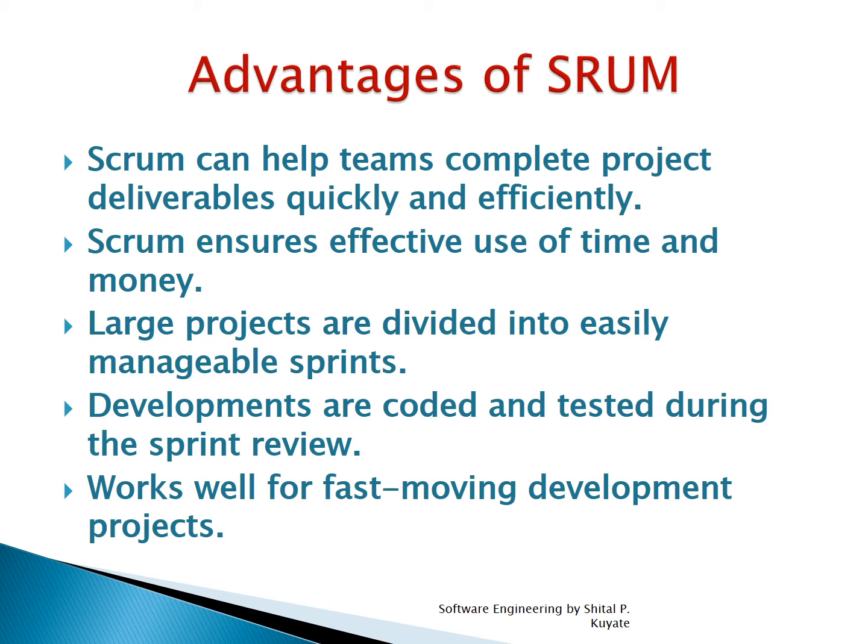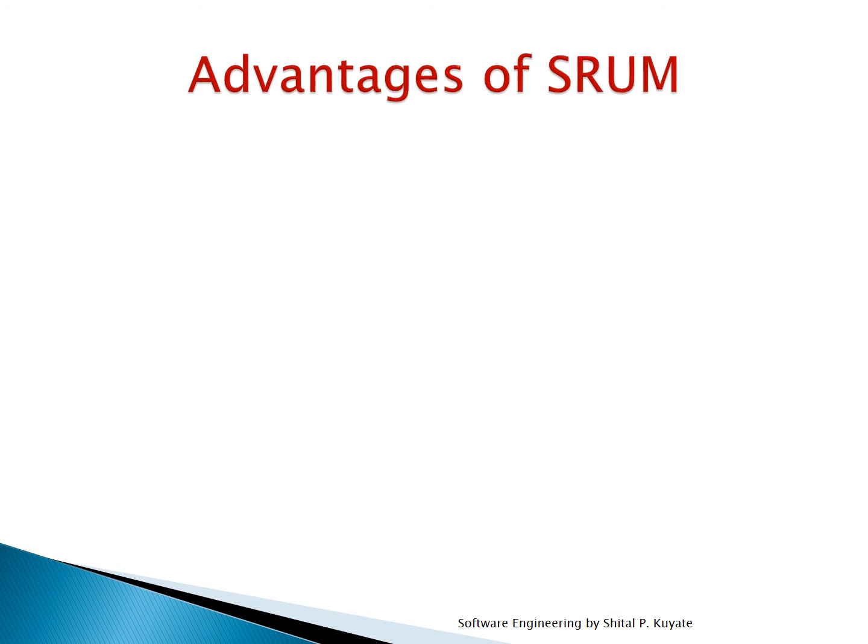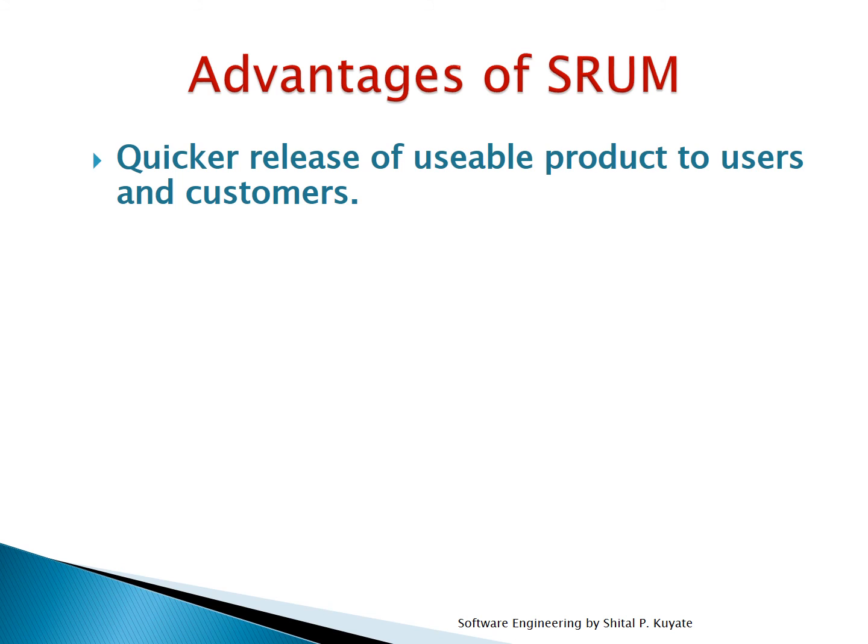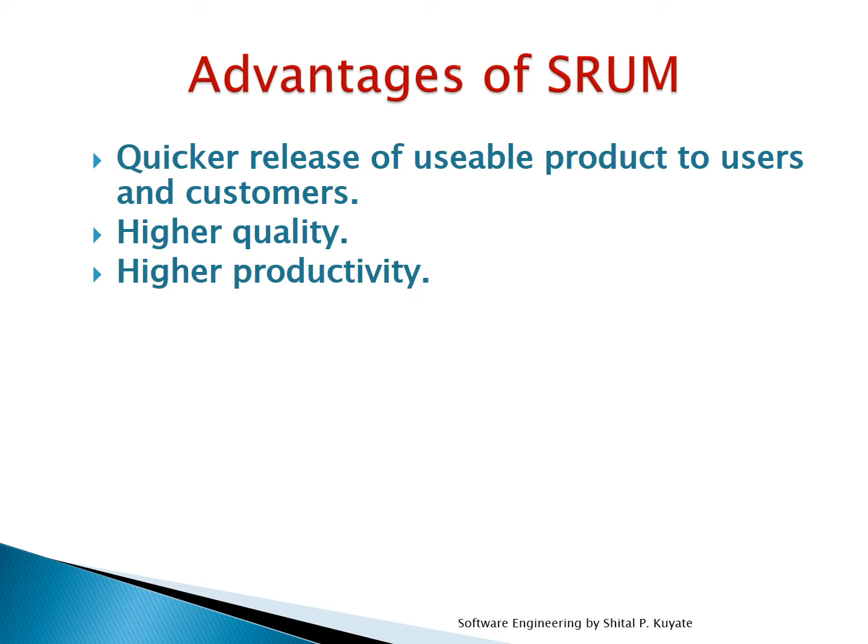Then the next one, that it works well for fast moving development projects, because it's divided into manageable sprints. Then the next advantage, that is it's possible to quickly release a usable product to users and customers on an early basis. Then higher quality can be achieved with the help of this Scrum method.